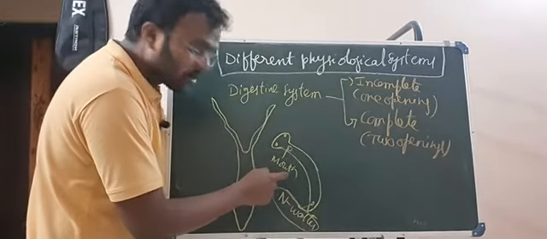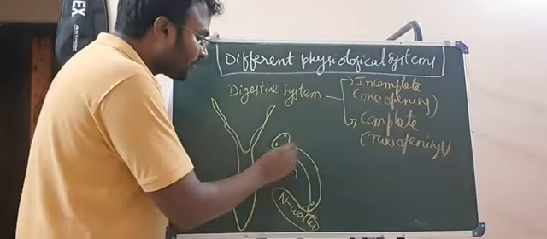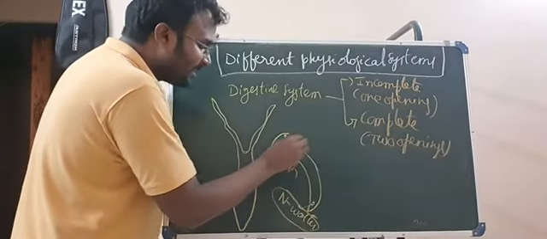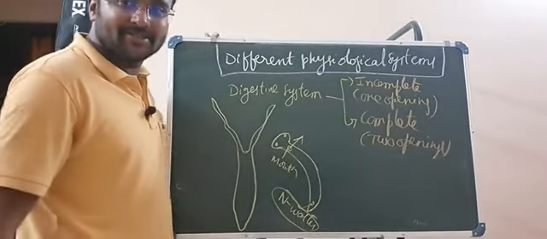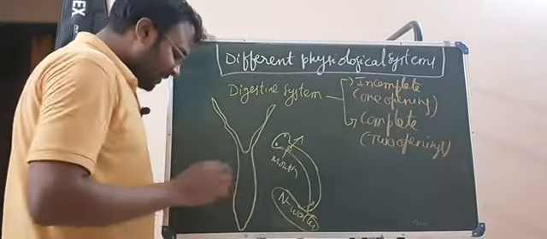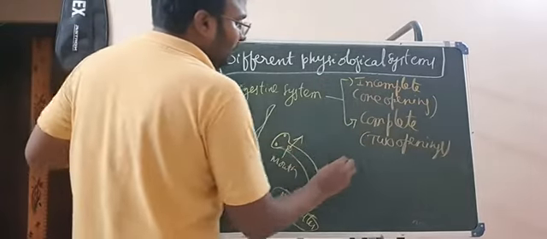That's why in these organisms the digestive system is incomplete. To excrete the fecal matter or waste materials, the same opening needs to do that. That's why it is an incomplete digestive system. And a complete digestive system, if you take, is where two openings are present.